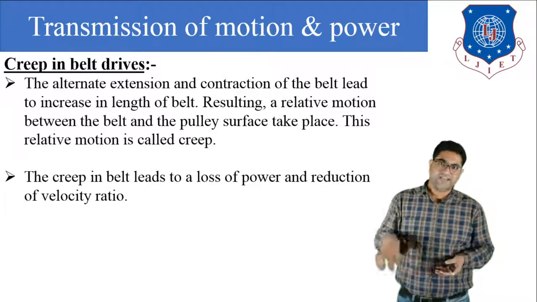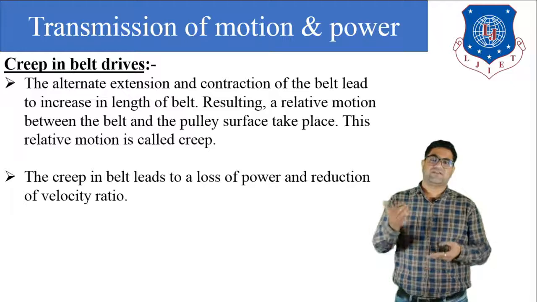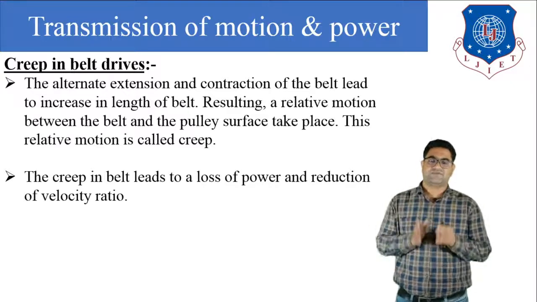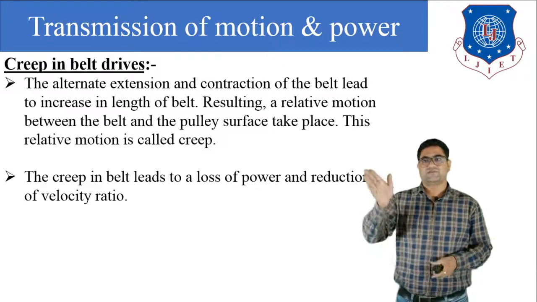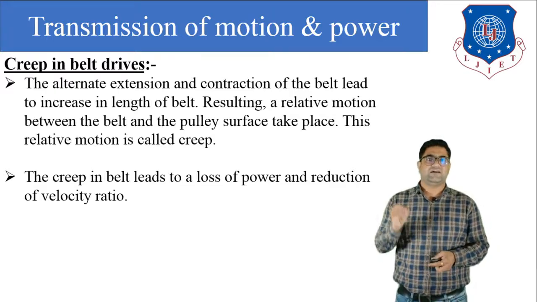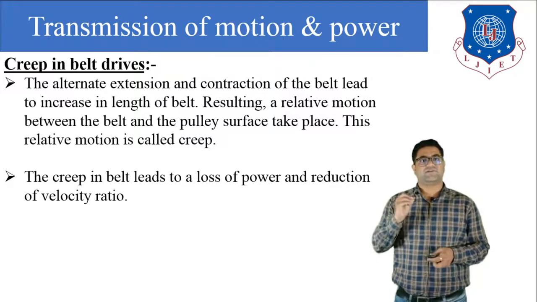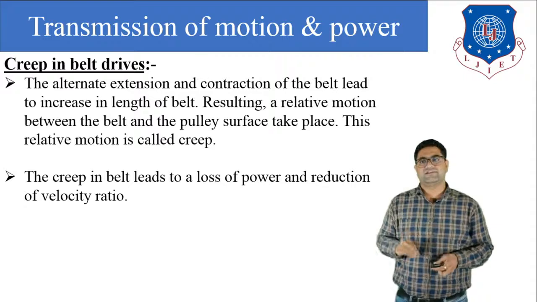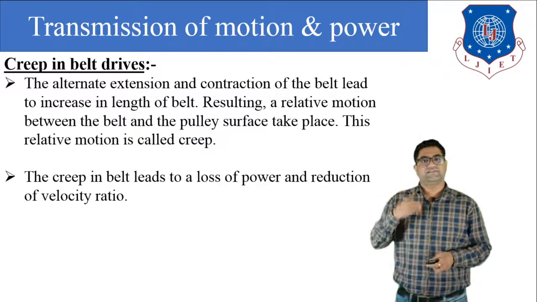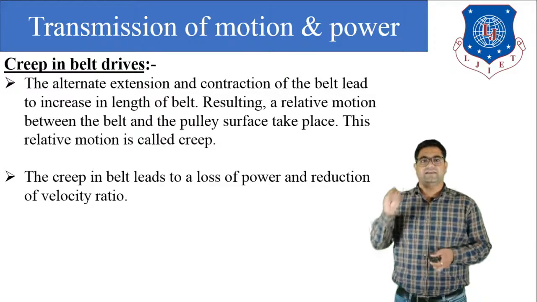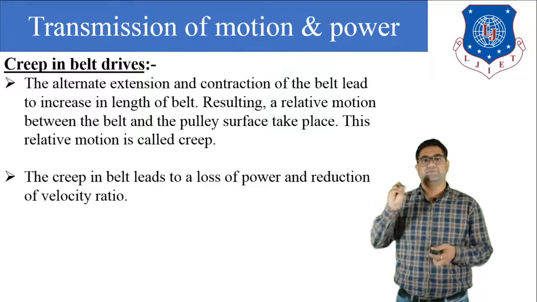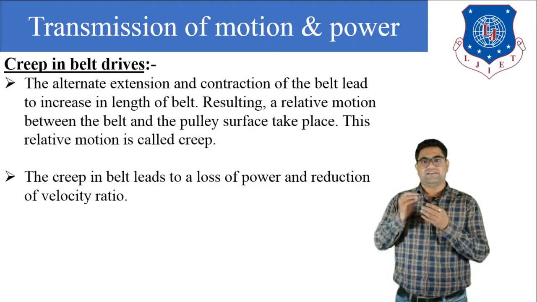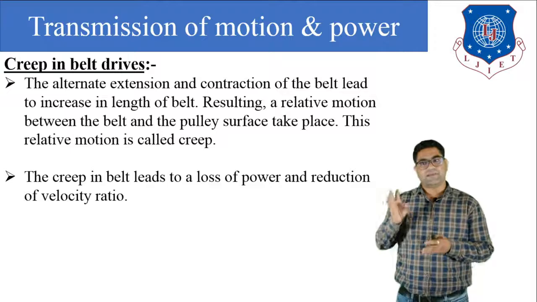This entire phenomenon of extension and contraction of the belt is known as creep. The alternate extension and contraction of the belt leads to an increase in belt length, resulting in relative motion between the belt and pulley surface. This relative motion is known as creep.